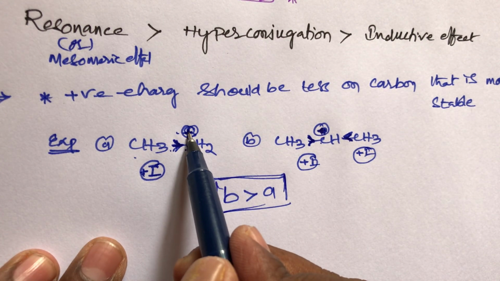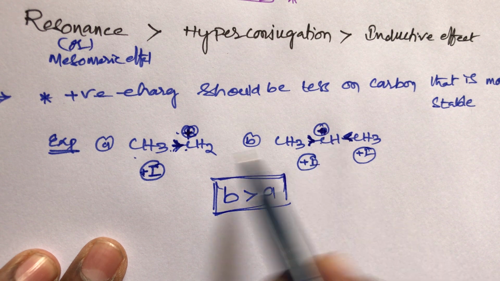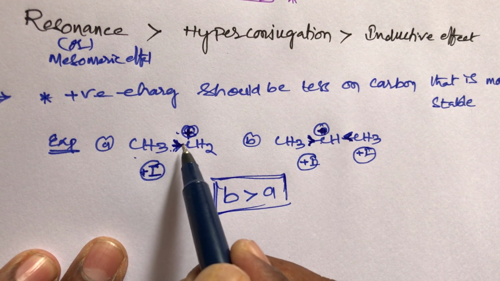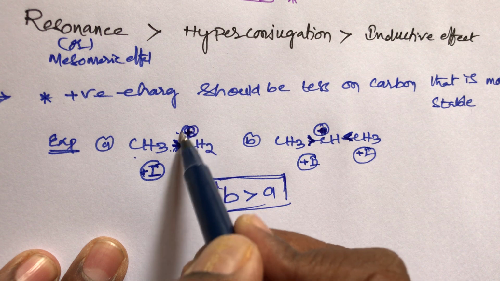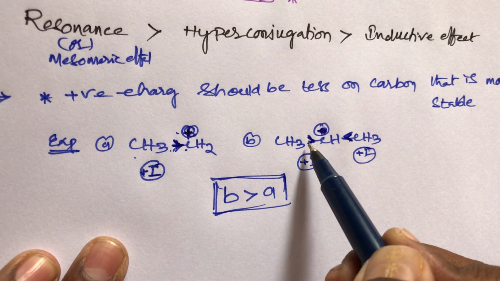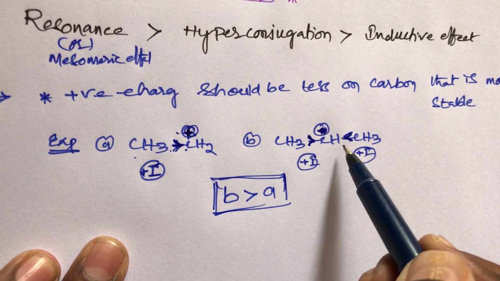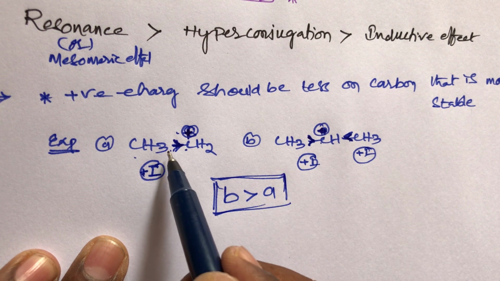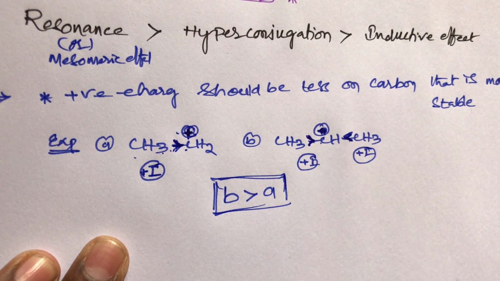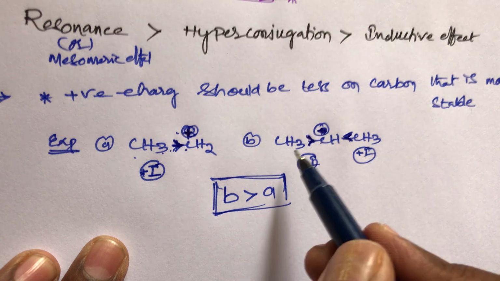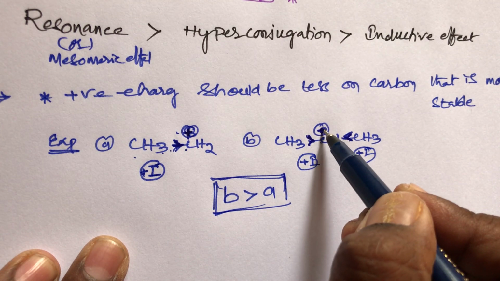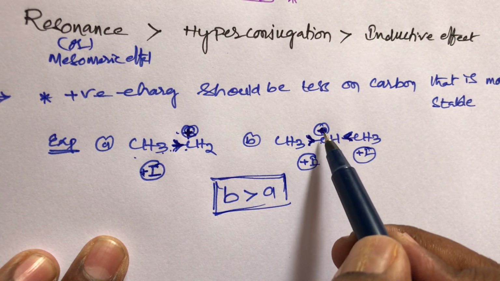This carbon also has a positive charge, and this carbon also has a positive charge, but on the left-hand side a plus I group is there. It is an electron releasing group, so the positive charge slightly decreases. But compound B has two methyl groups, and both are electron releasing. Compared to compound A, compound B is more electron releasing, so this positive charge decreases completely.